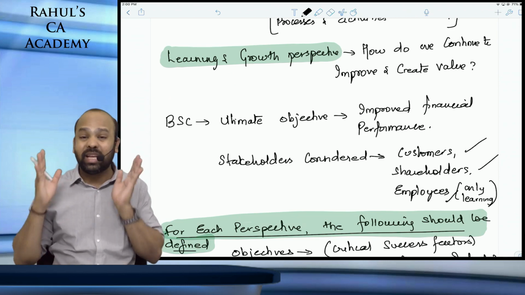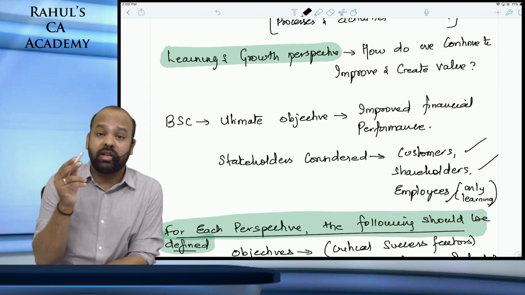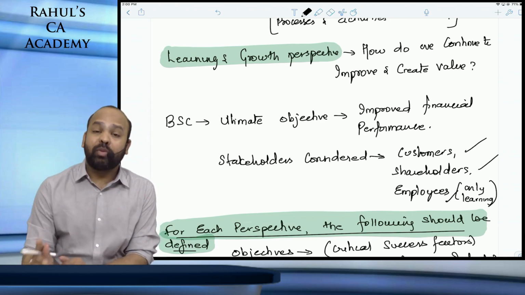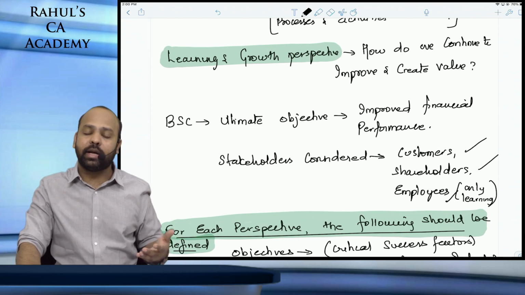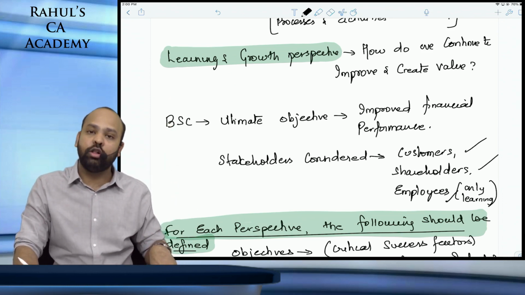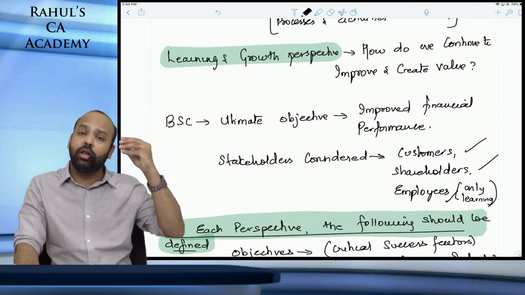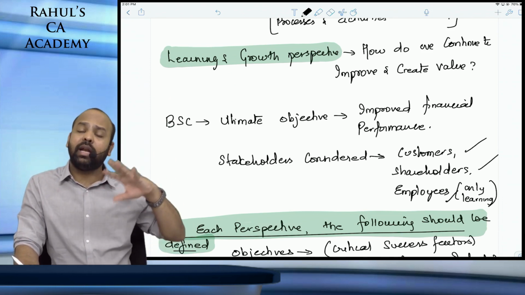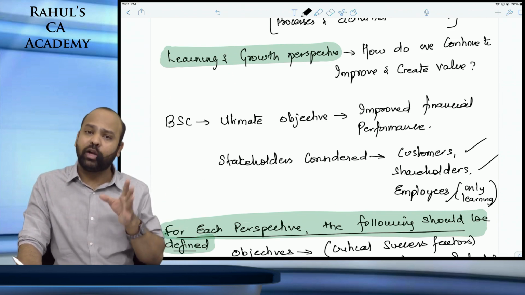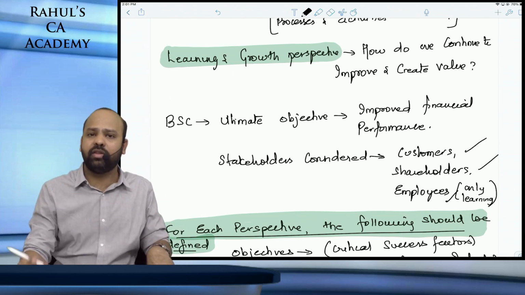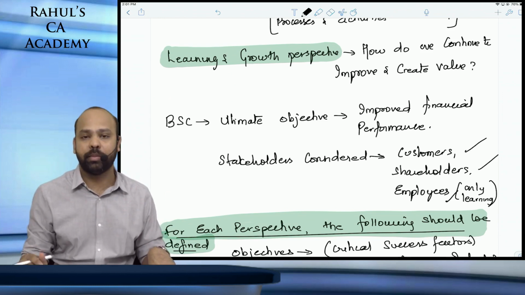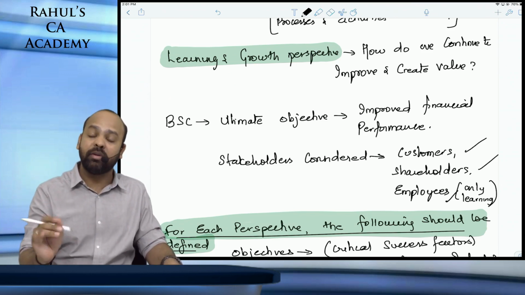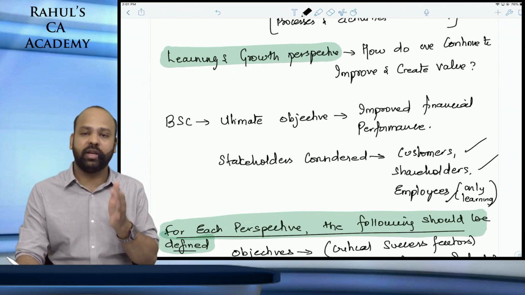So if in the examination there is a question about considering both financial and non-financial perspectives, that is a hint. Please pick up balanced scorecard. Whenever there is a case study on balanced scorecard, try to recollect all the four side headings, all the four perspectives, and all the list of possible things that can come under them: customer satisfaction and so on, and then try to read the question. I told you, when a case study comes in the examination, the first thing you are supposed to do is read the requirement. Once you read the requirement, go back to the question and see what are all the things that can be fitted in. That is how you answer a case study.